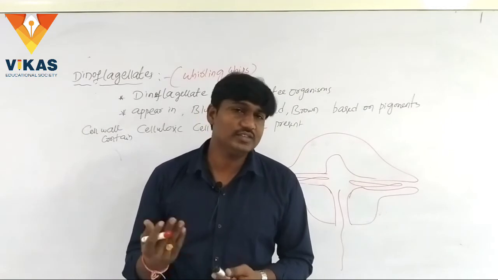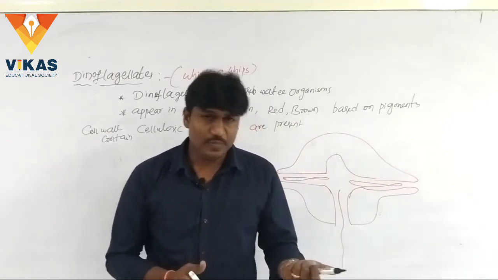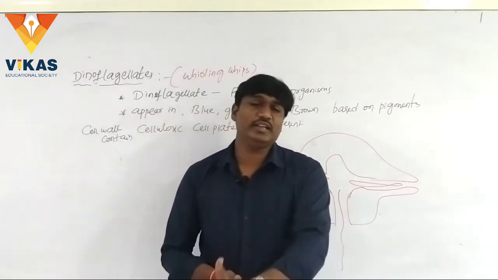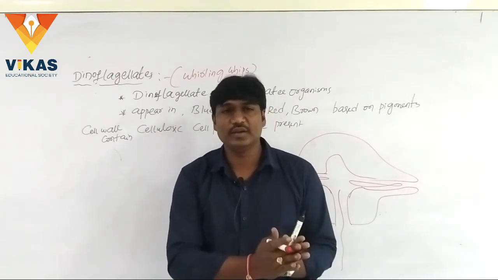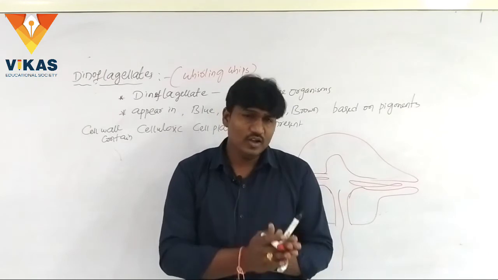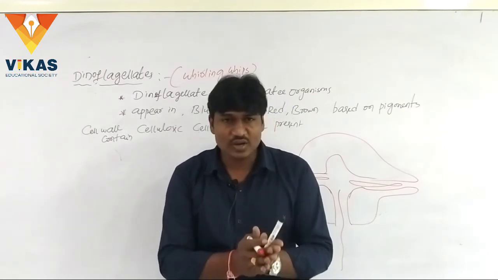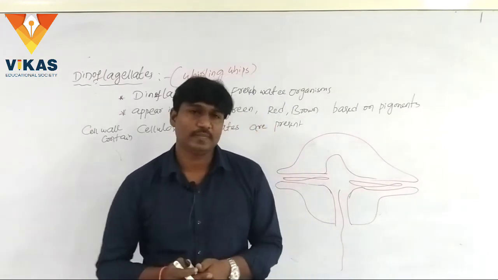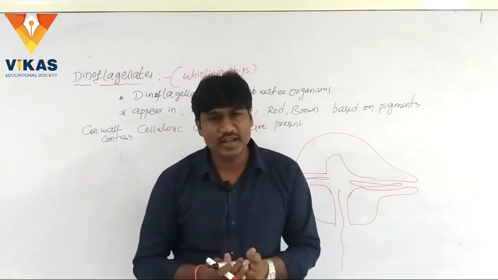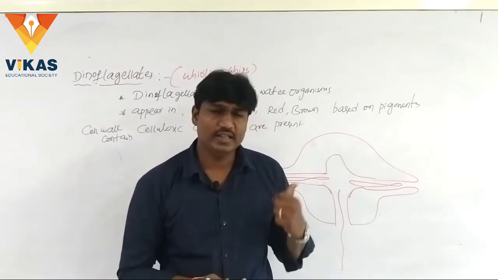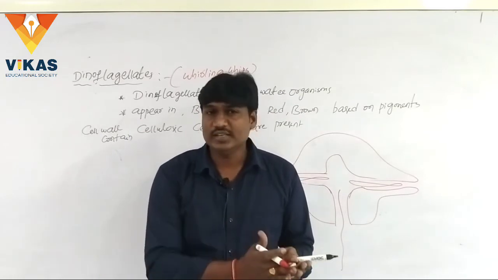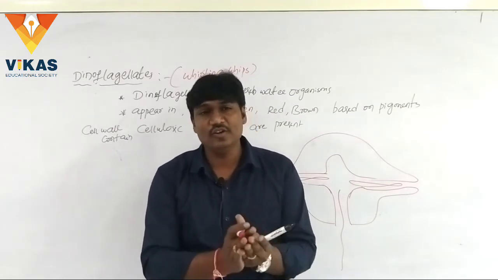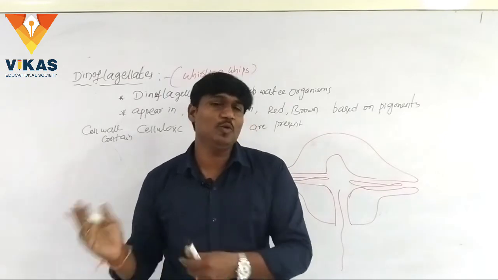From the NEET point of view, there are assertion and reason questions. Assertion: dinoflagellates are also called whirling whips. Reason: because the flagella of the dinoflagellate show spinning movements.